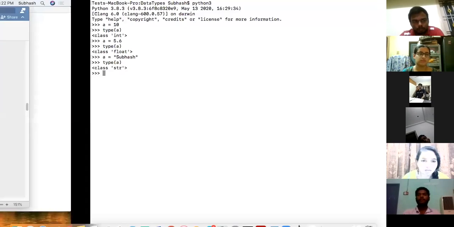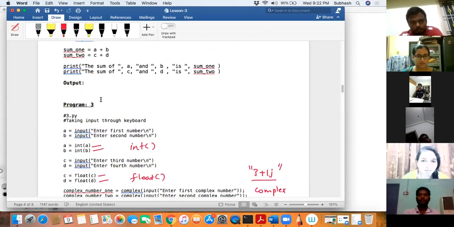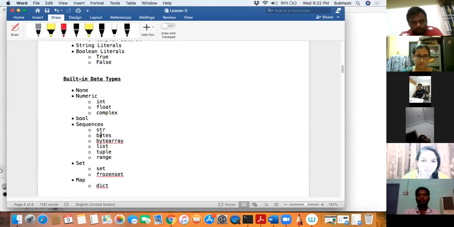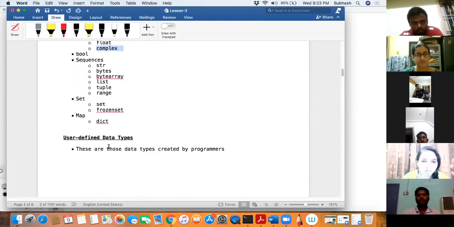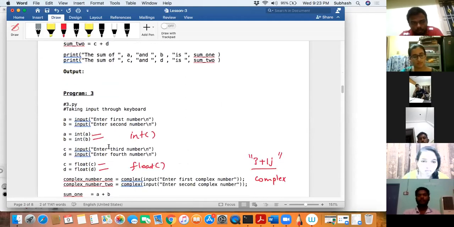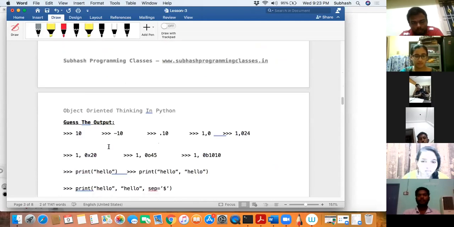You understanding it? So do you remember I told you over here in this material all the data types? It is of type str. Did you see this? It is of type int. It is of float. It is of complex. Did I tell this? Yes. So I want you to try this out, and then you'll be able to understand. Is that okay? Clear with that?